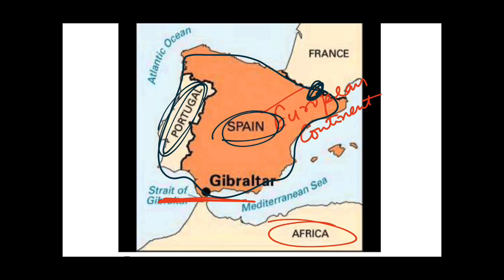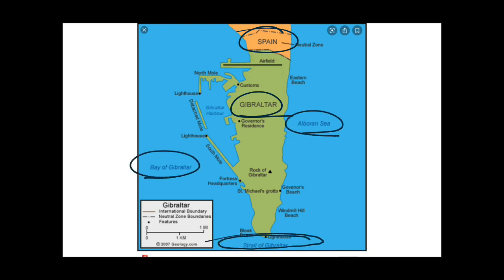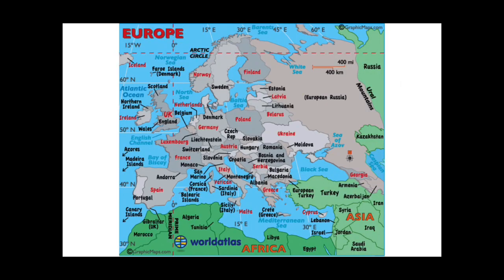Now let us see the zoomed map of Gibraltar, because Gibraltar is a peninsula which is surrounded by 3 water bodies. You can see this is the Gibraltar Peninsula, in Spain. This is Gibraltar and it is surrounded by 3 water bodies: this is the Bay of Gibraltar, this is the Alboran Sea and this one is the Strait of Gibraltar. And one more important thing is that Gibraltar is a territory of the UK. So you must know this is a territory of the United Kingdom, not of Spain. As you can see on this map also, it is written Gibraltar and in brackets UK, that is, it is a territory of the United Kingdom.